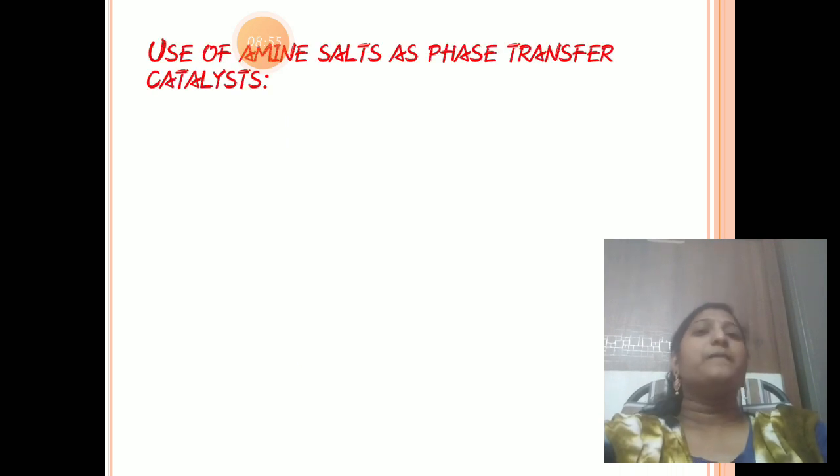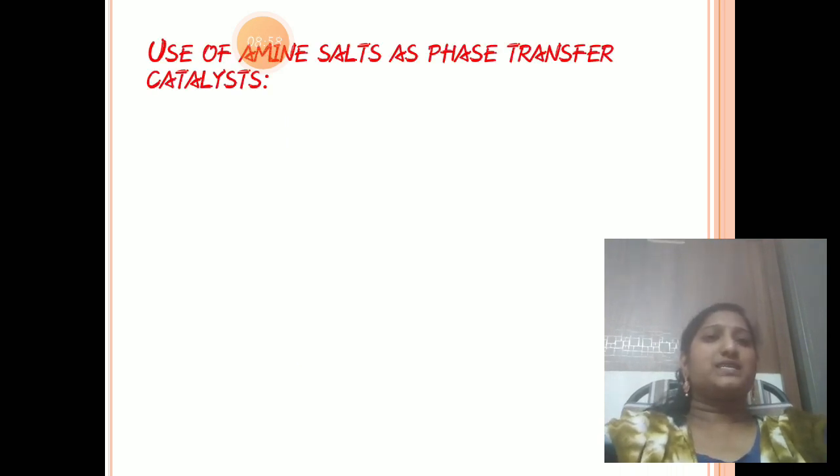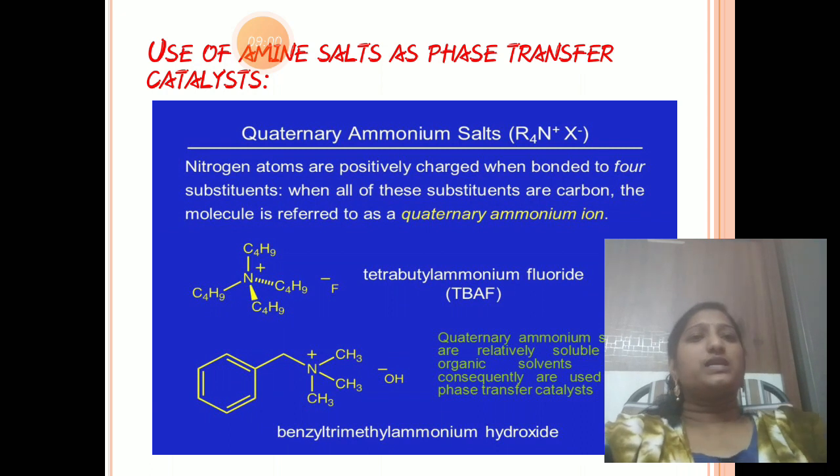See here, use of amine salts as phase transfer catalysts, that is, quaternary ammonium salts are used as phase transfer catalysts. Benzyltrimethylammonium hydroxide is also one of the PTCs, and TBAF is also one of the PTCs. So these are used as phase transfer catalysts. Next, all these are the physical properties of amines. And next, the chemical properties of amines.